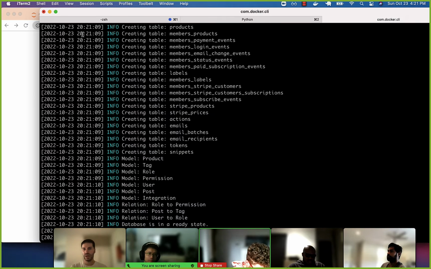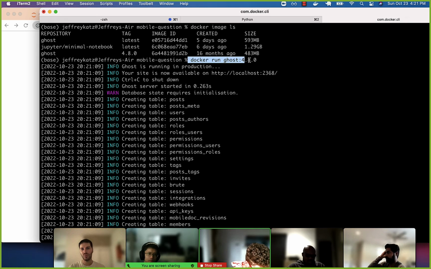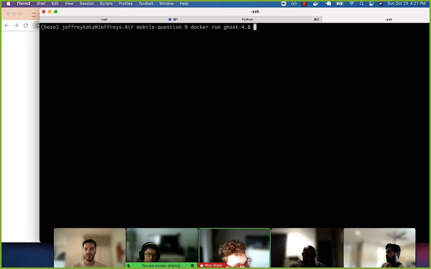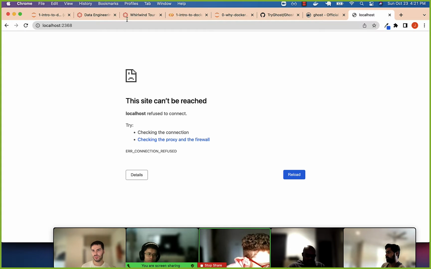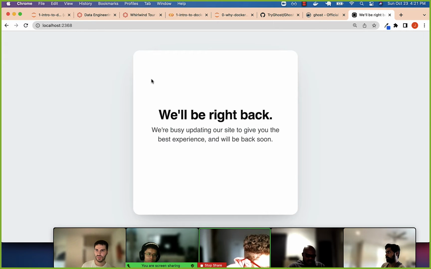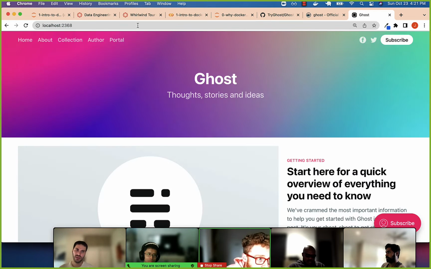The reason why is we had to, again, we're going to have to go through this, but we fixed this by doing what's called a port mapping. So we did docker run -p 2368 to 2368. Okay, and now this will be available once it boots up.